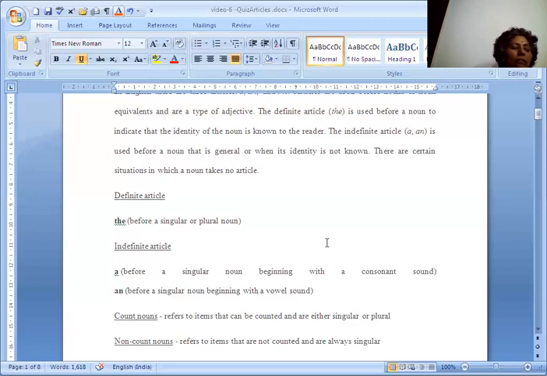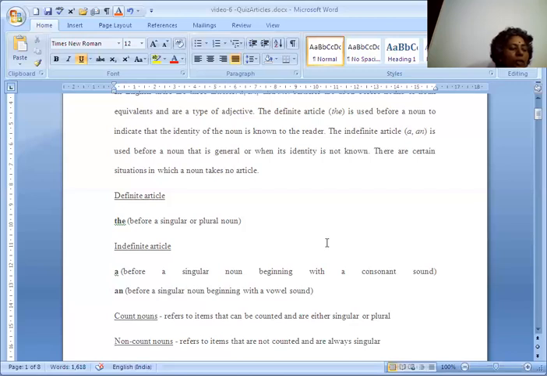Before some geographical areas and entities like seas, rivers, oceans, groups of islands and mountain ranges which do not have clear political boundaries, you can use the definite article the: the Arabian Sea, the Ganges River, the Pacific Ocean, groups of islands, mountain ranges, like the Himalayas, the Deccan Plateau.